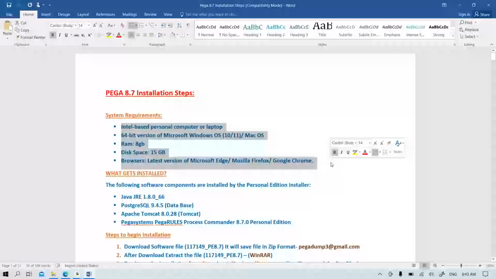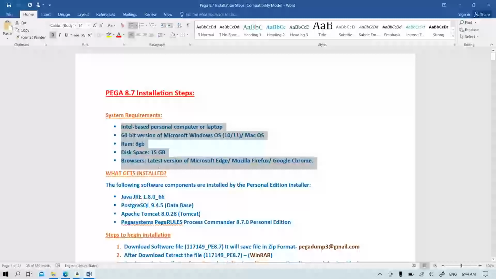The application will open in a browser, any latest version browser like Chrome, Firefox, or Microsoft Edge, which nowadays comes in every system along with Windows. So if you have any browser, we can open the application in any of these browsers. So these are the system requirements. First of all, you need to have these requirements, then you can install this PEGA platform.